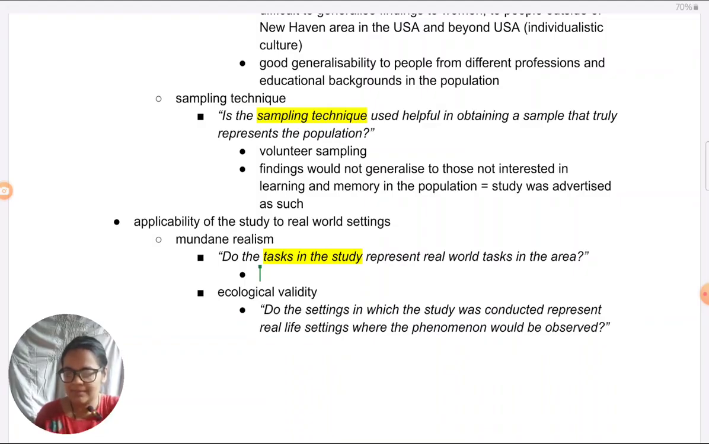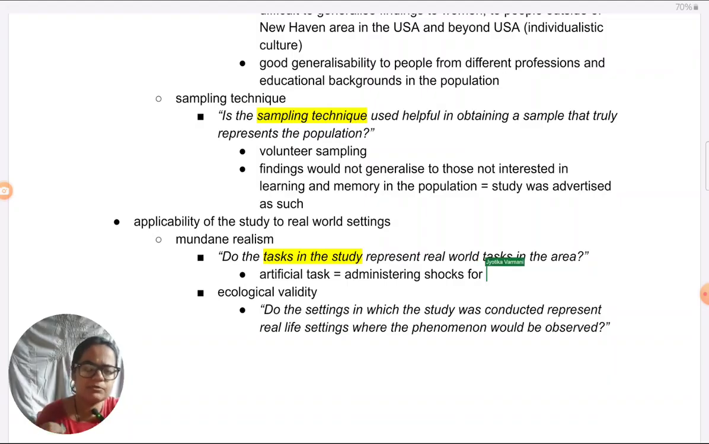So in Milgram, there is an artificial task, which is administering shocks for a person's inability or failure to learn certain words on a list.